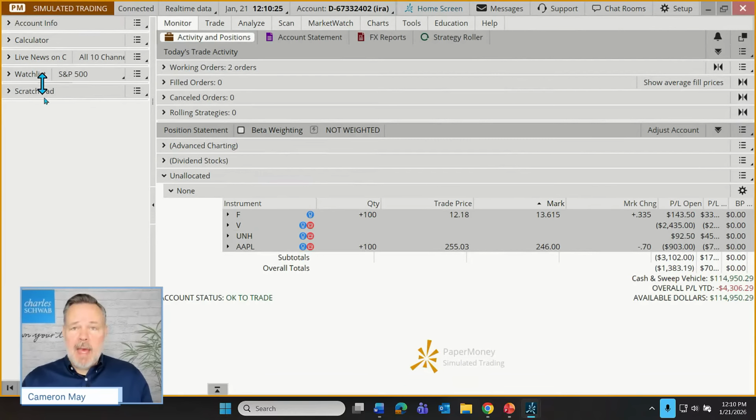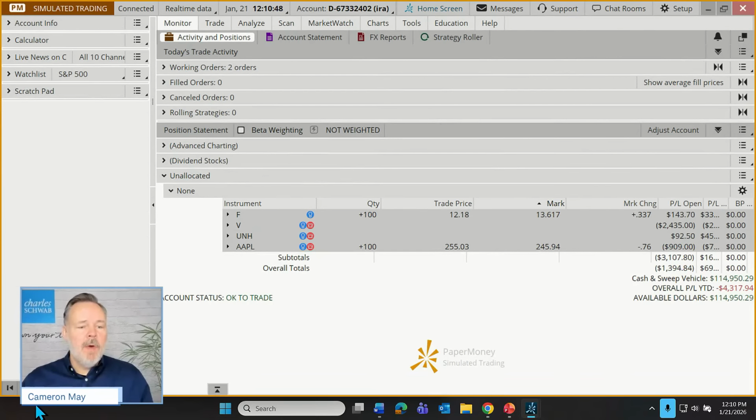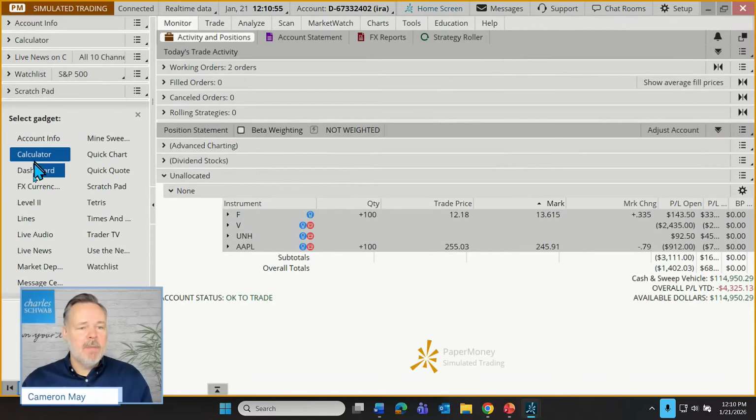Now, the rest of these gadgets are really up to the user of thinkorswim to determine what's displayed here. So for example, right now I have a calculator, I have a live news stream, I have a watch list of stocks that a trader might be looking to enter positions in. We have a scratch pad feature, which allows us to make notes for ourselves or to others. There we go. But if we want to add gadgets, we can just come down to the bottom here. I'm going to click on the plus sign, and we can just select from this menu of gadgets.